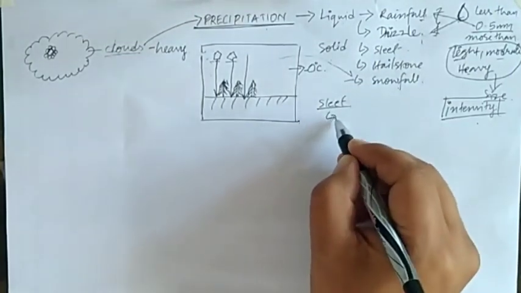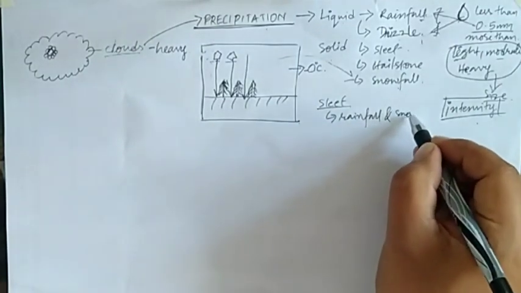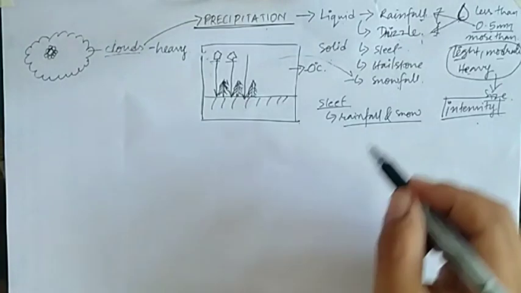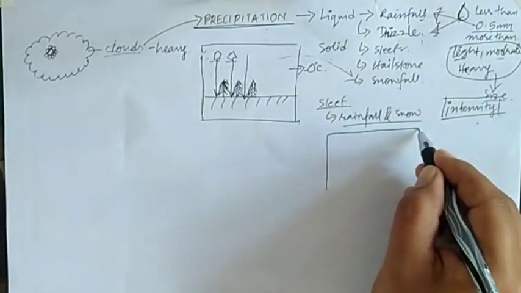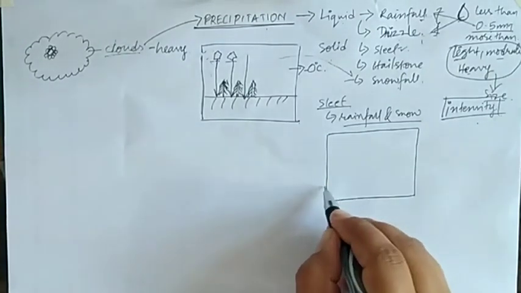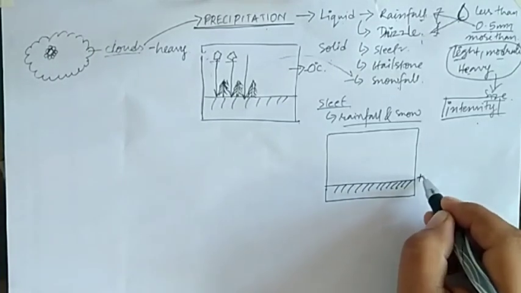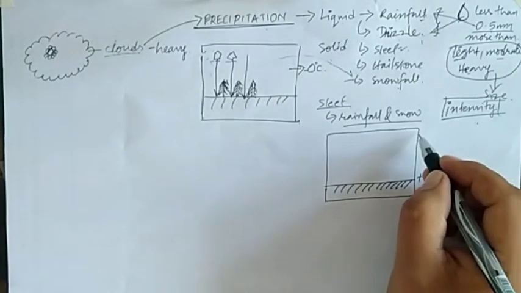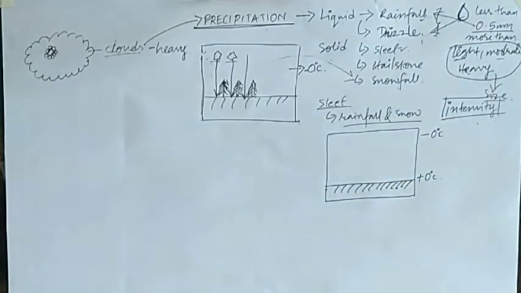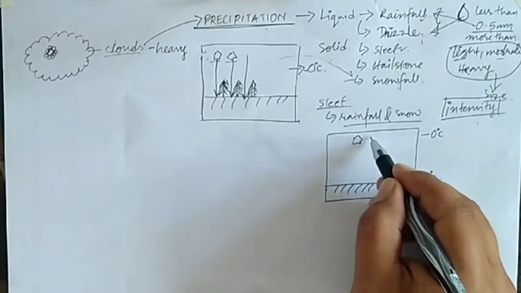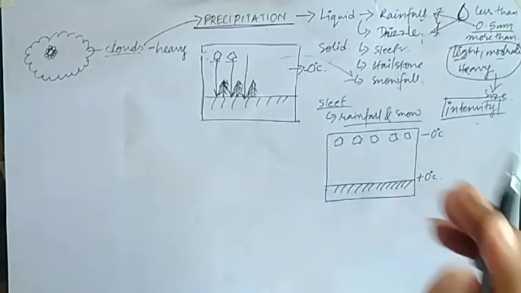Now when rainfall and snow occur together, we term it as sleet. Here what happens is, if the ground temperature is more than freezing point, but in the upper atmosphere the temperature is less than freezing point, it will lead to the formation of snow crystals or ice crystals at the upper level.